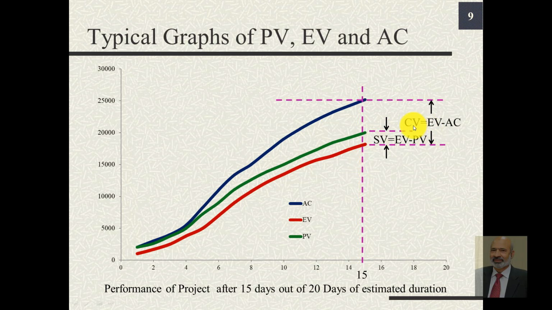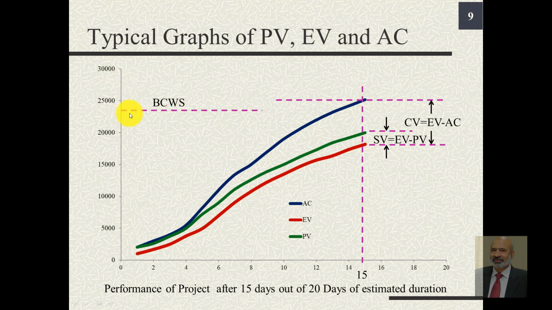To determine cost variance, we will take the difference of EV and AC. EV is the red line, red curve, and AC is the blue curve. And once again, EV is less, AC is more. So here again the cost variance is negative, and so it is again undesirable. But this is how usually things would proceed in practical life.